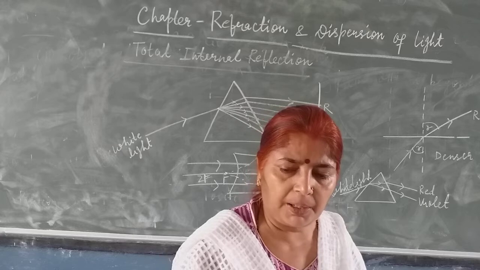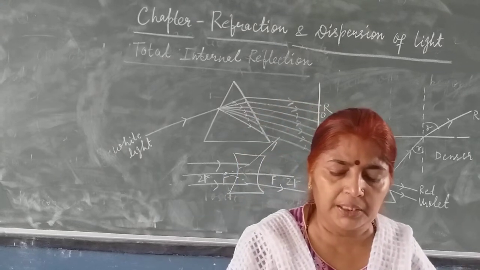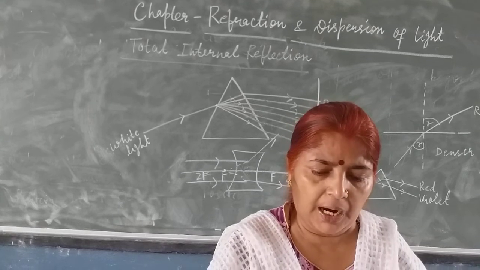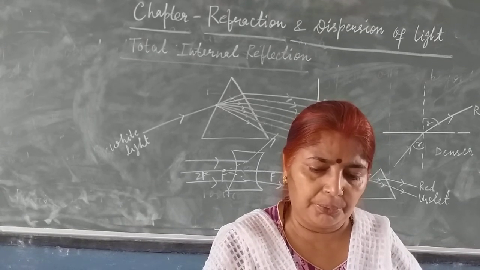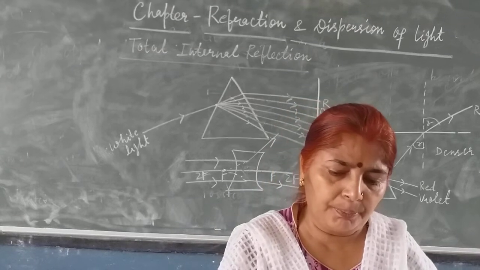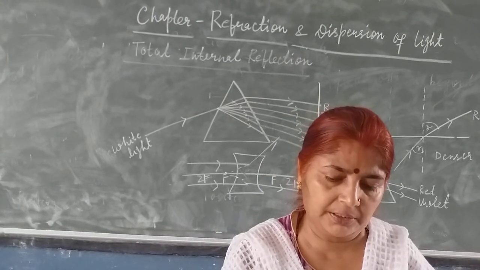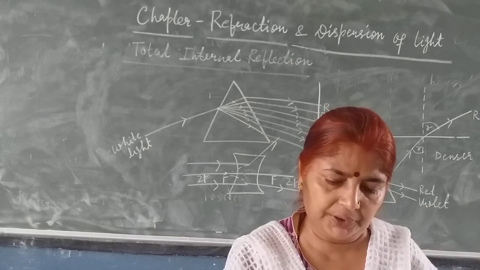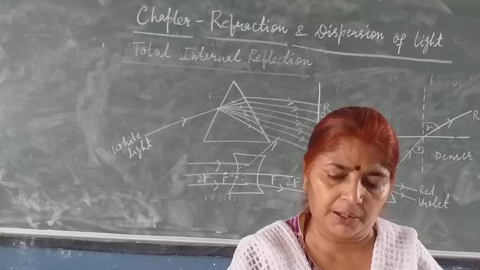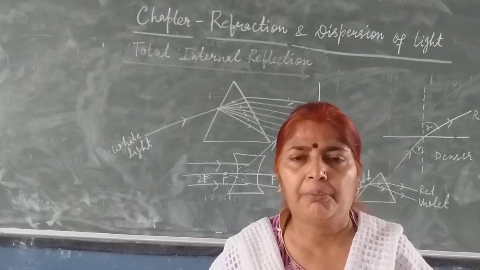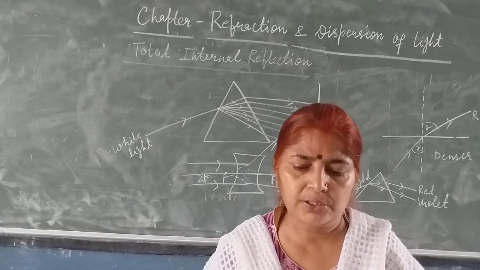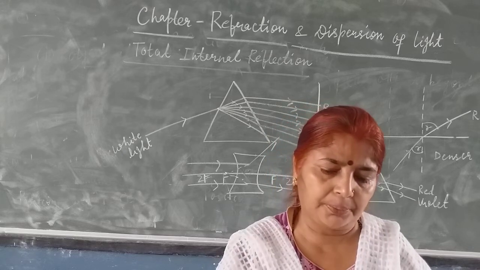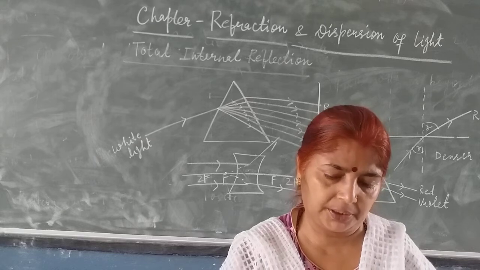Now next is 5 number, an incident ray passing through the optical center of a concave lens after refraction through it will move parallel to its principal axis, pass through its principal focus F, go undeviated, pass through its 2F point. All of you know, children, when the ray of light passes through optical center, it remains undeviated. So third option is correct, go undeviated.